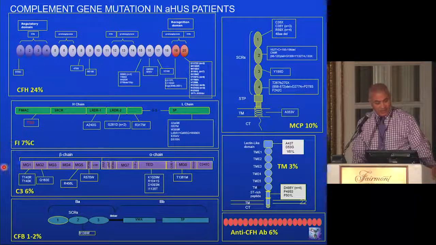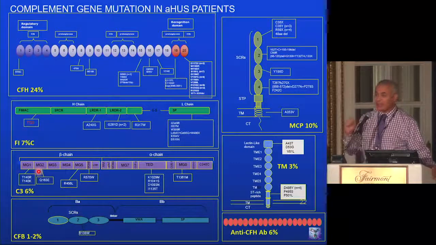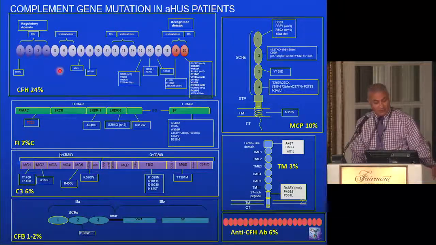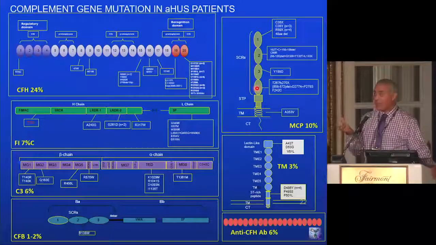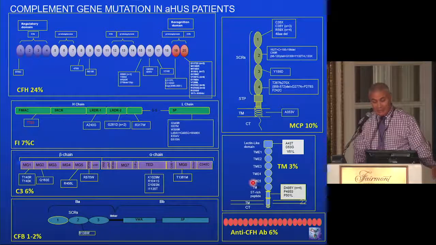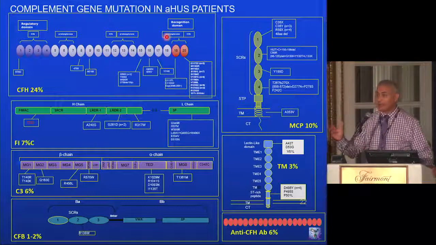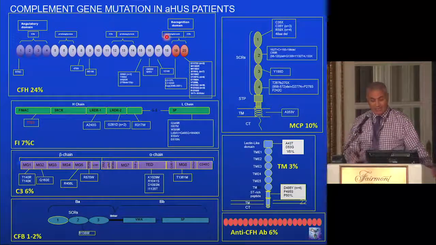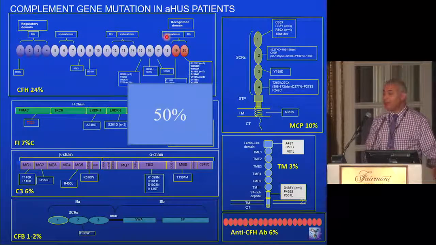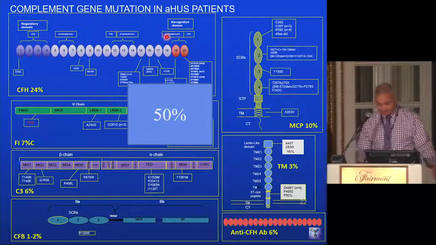Other mutations in factor I have been described. Activating mutations affecting C3 and complement factor B have also been described, rendering them resistant to the decay activity of normal complement factor H and complement factor I. Again, those two proteins, thrombomodulin and MCP, are expressed on the surface of the endothelial cell, and they also help in the degradation of complement active proteins. They could be mutated also and cause atypical HUS. In some patients, there are no mutations in those regulatory proteins, but there are antibodies that could bind, for example, to complement factor H and block its activity, and this by itself could trigger atypical HUS in the right setting. 50% of the patients have no identified mutations.